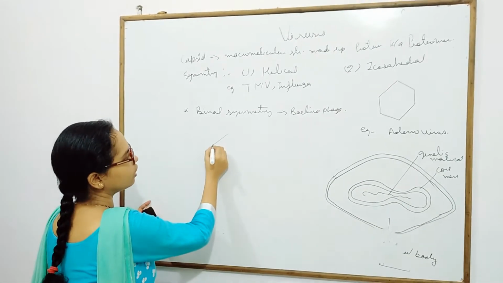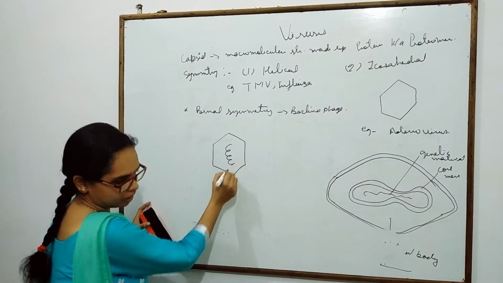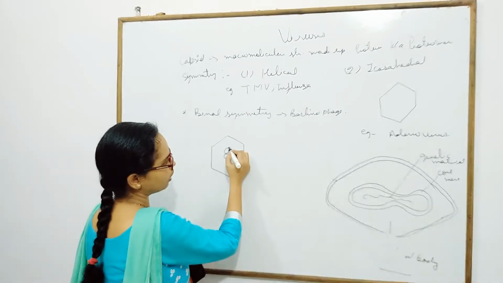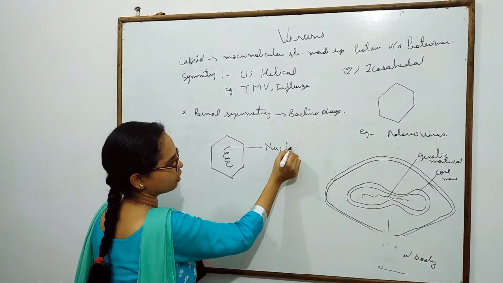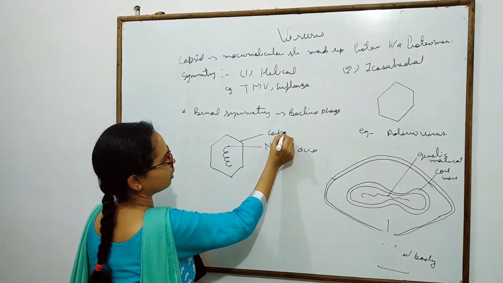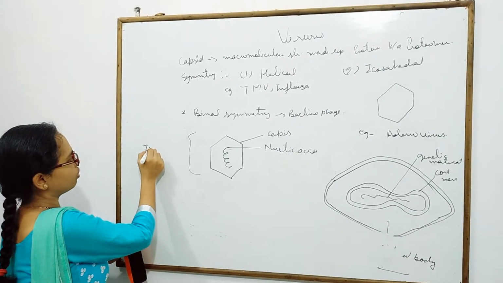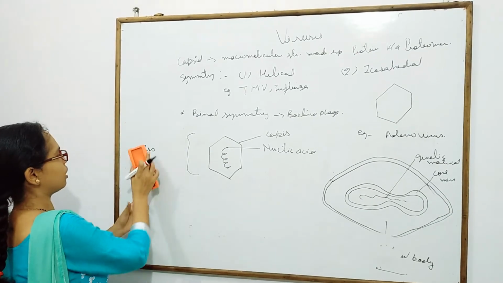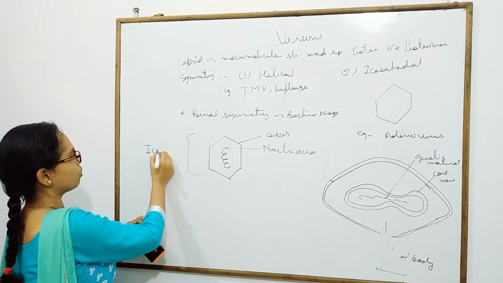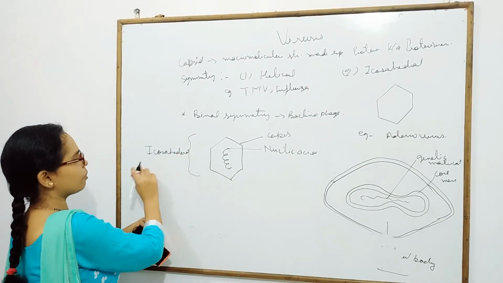Now you can see the structure of the bacteriophage. This is the head portion. Here is the nucleic acid, and this is the capsid. In the head portion, icosahedral symmetry is present.